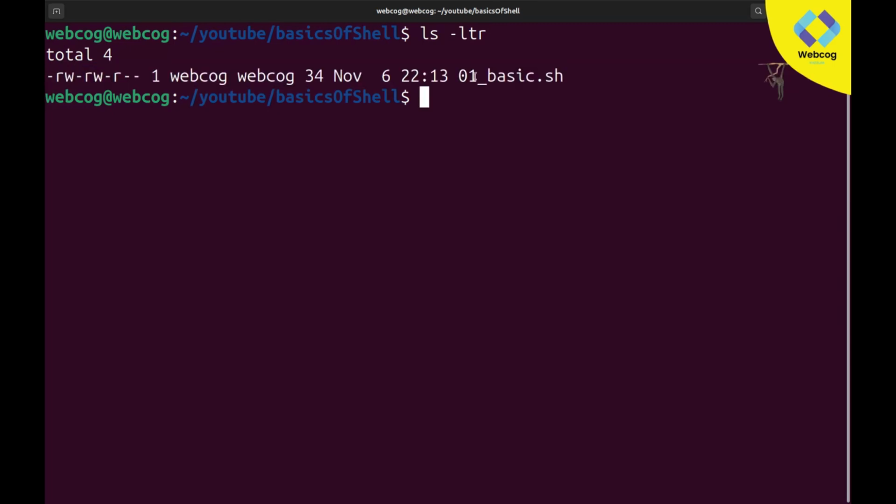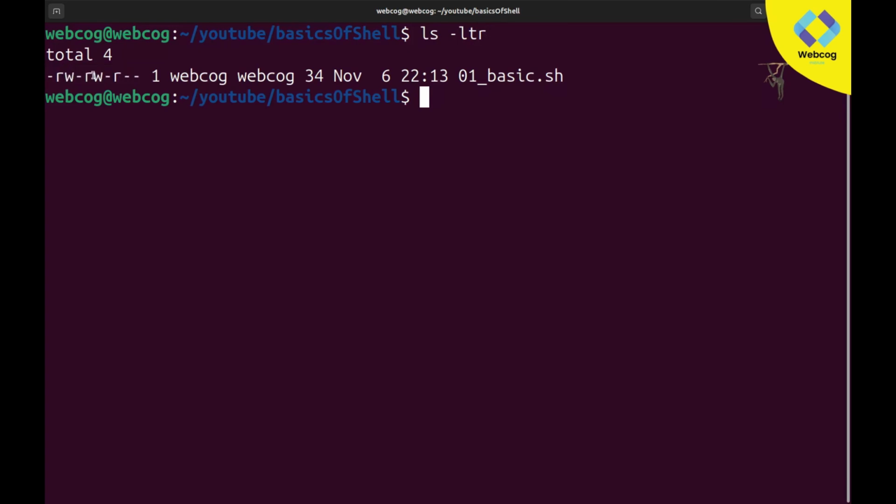And this is our file name, 01 basic. This is the creation time, and this is the user's name and all the other stuff. And you can see here this is the main thing we are going to check. For this you need to type the ls -ltr command. You can see it still has only 2 permissions, read and write.